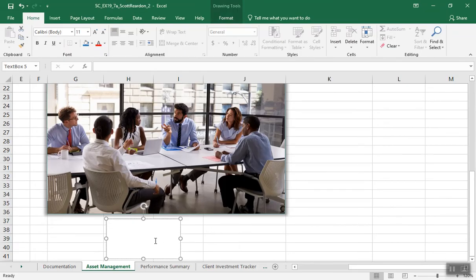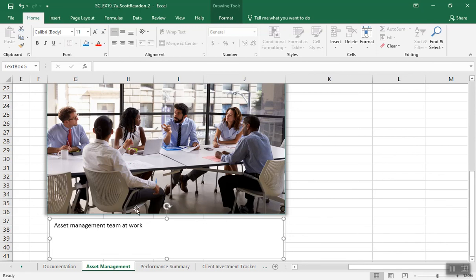Enter asset management team at work. Resize the text box to display the entire caption and move the text box so it is centered below the picture in the range G37 to J38. So I just stretched it across columns G through J, and then it says put it so it's inside row 38.